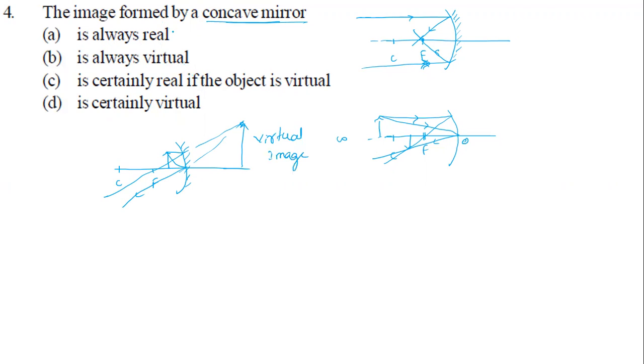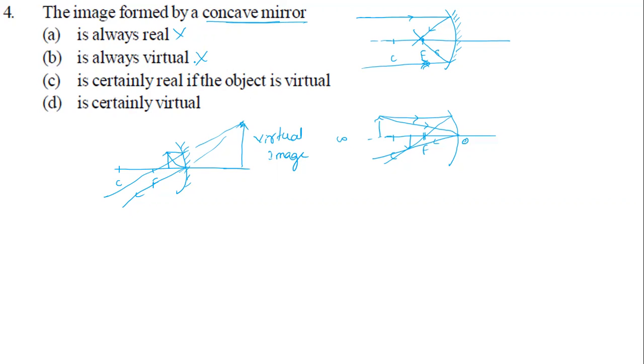So I can strike out this option. It is not always real. Next, it is always virtual? No, because we have already seen the first two cases, where there is a real image too. So it is not always virtual.